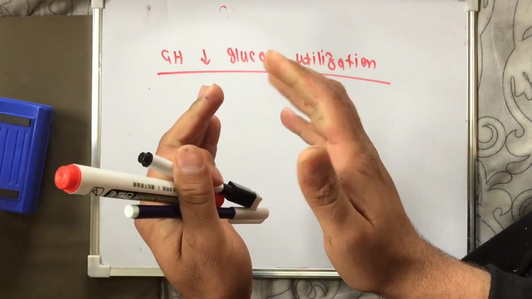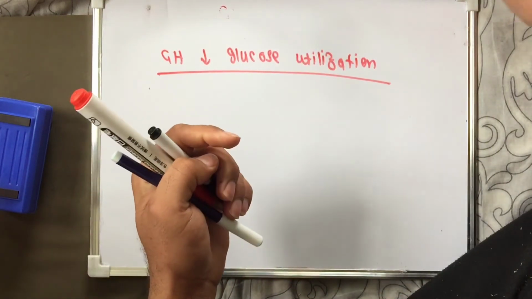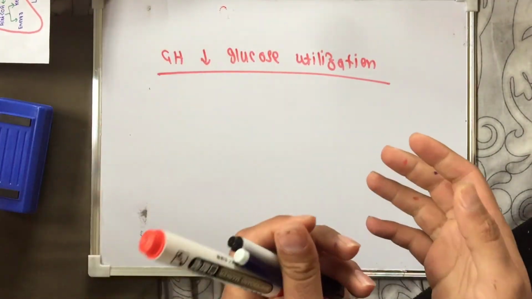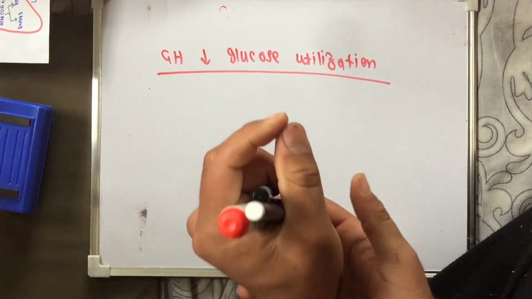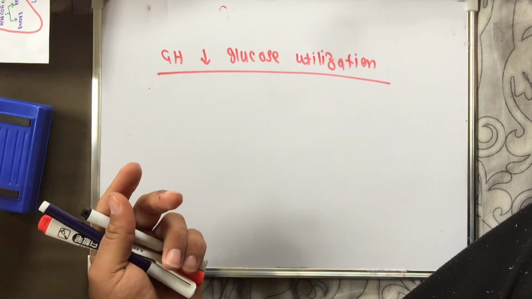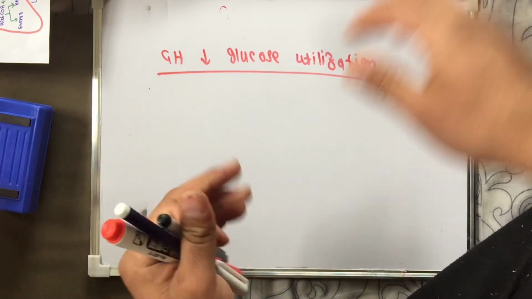It means that if growth hormone is present in the body, then glucose utilization will be decreased. If growth hormone is present more in the body, then glucose utilization in the body will be decreased.